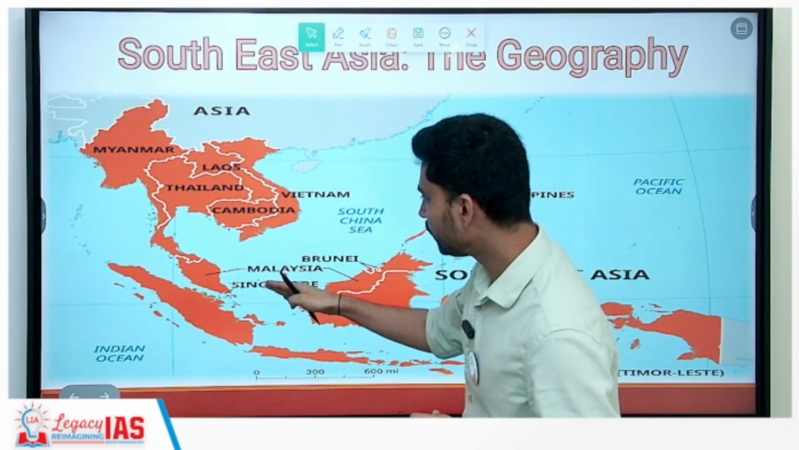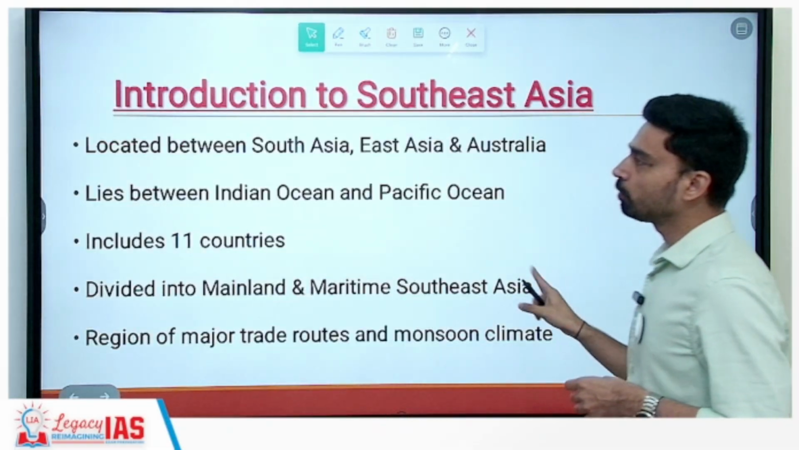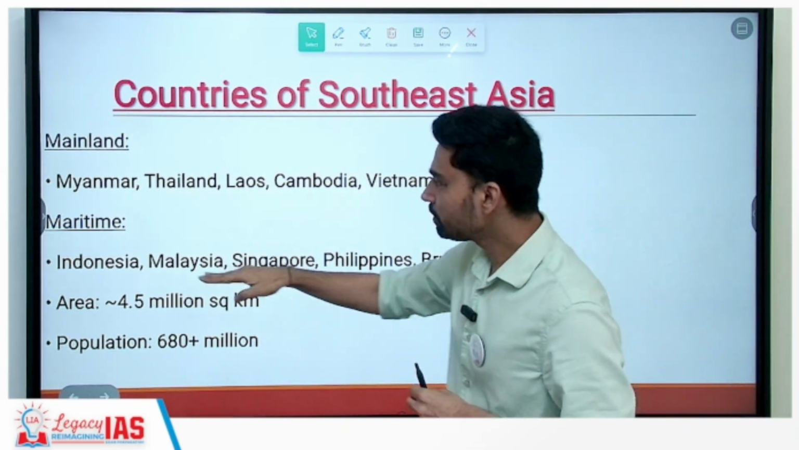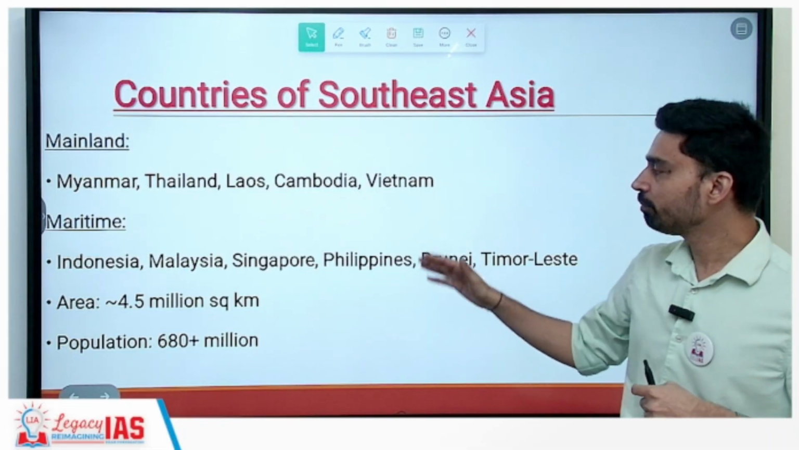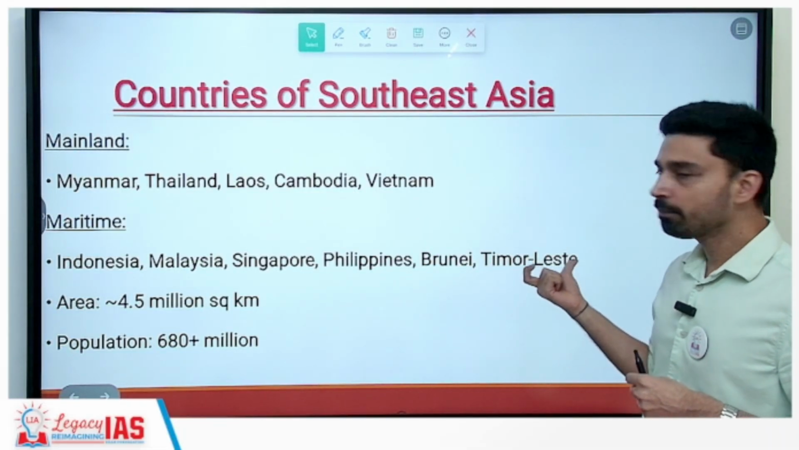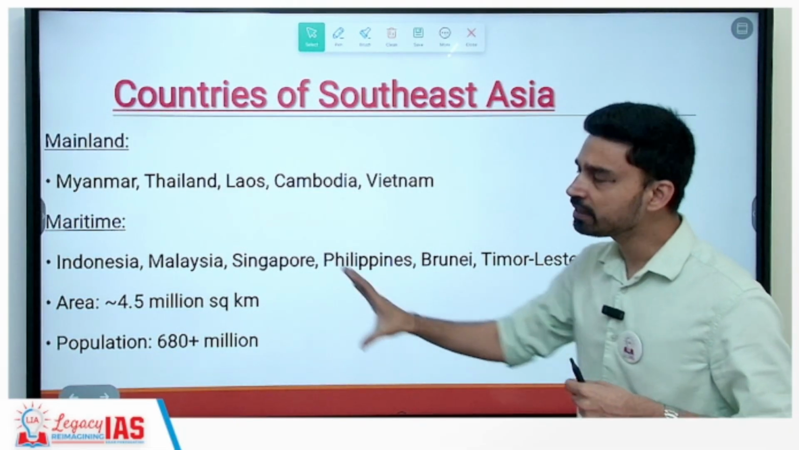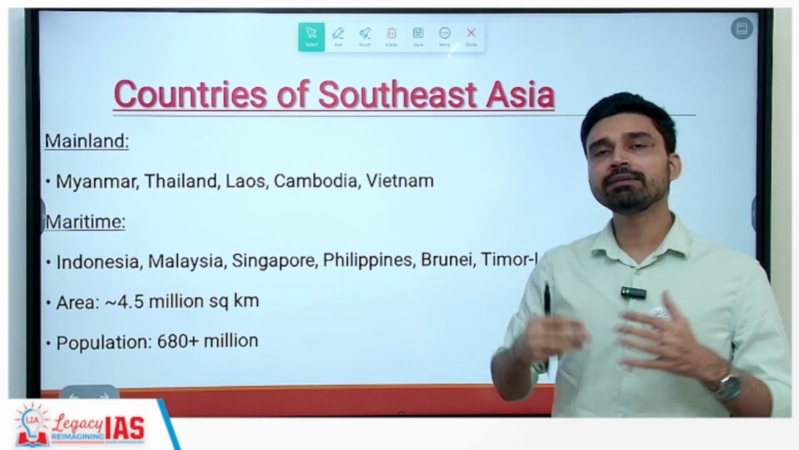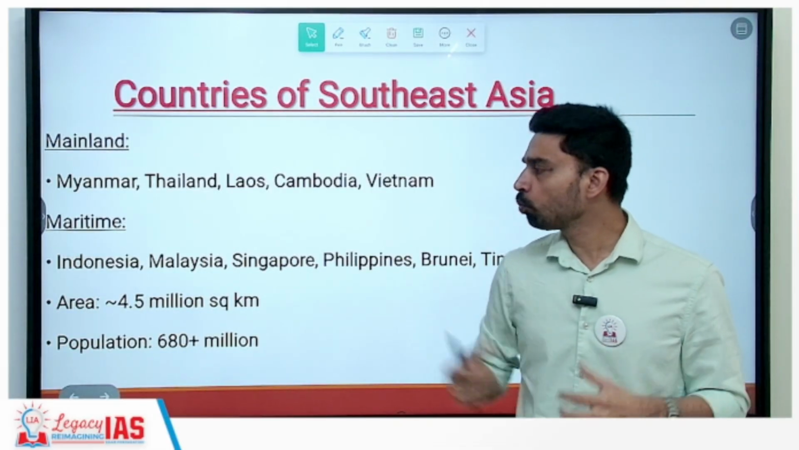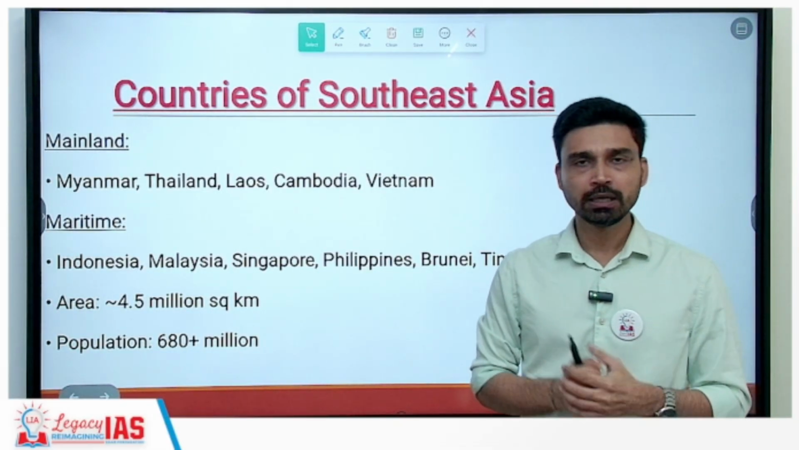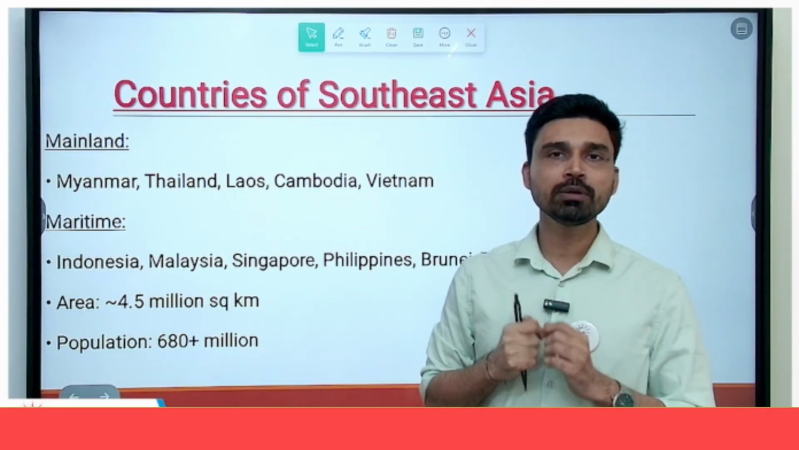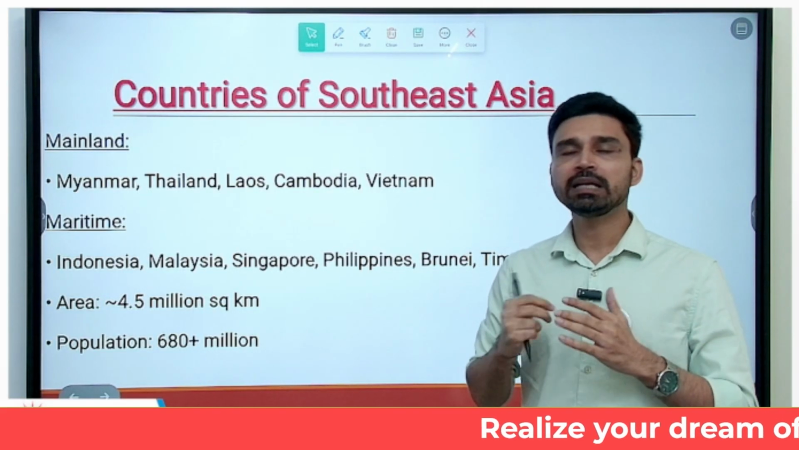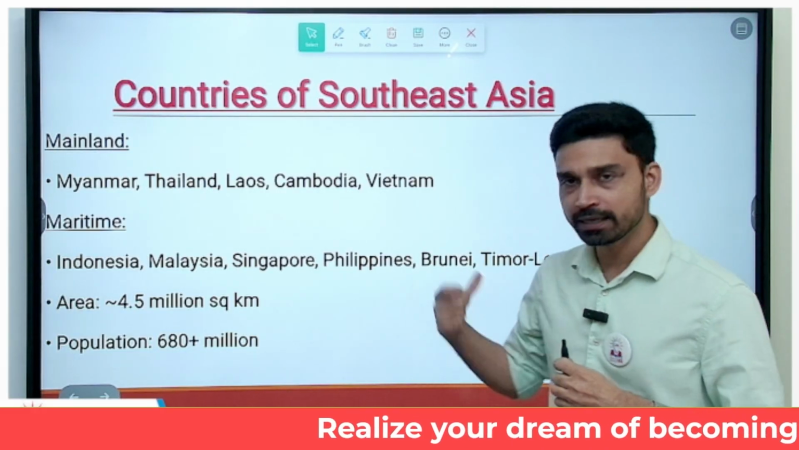Then further you have Malaysia and Singapore. Malaysia's capital is Kuala Lumpur, and Singapore, as you know, is a city-state. Apart from that, Indonesia, capital Jakarta, Philippines, Manila, Brunei, Bandar Seri Begawan, and Timor-Leste. These countries are considered part of maritime Southeast Asia. Collectively, they constitute an area of about 4.5 million square kilometers. To compare, India's area is about 3.2 million square kilometers, so entire Southeast Asia is definitely bigger than India.